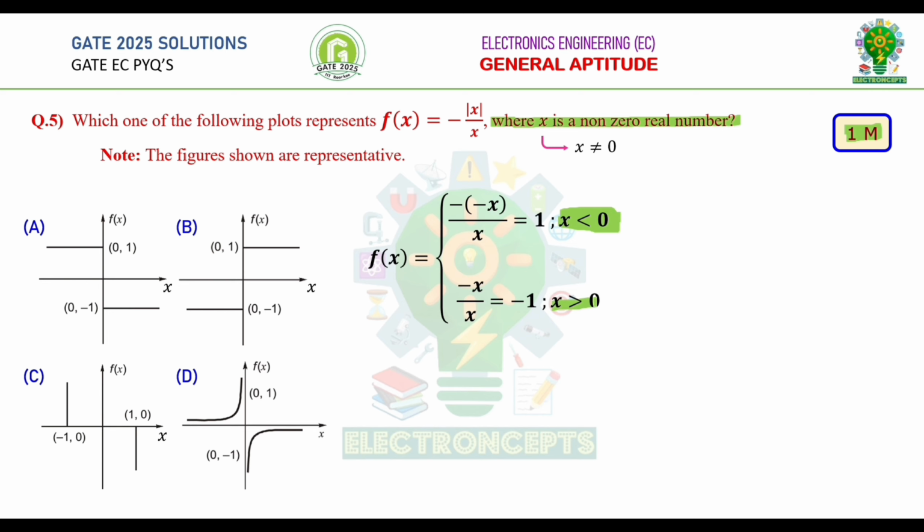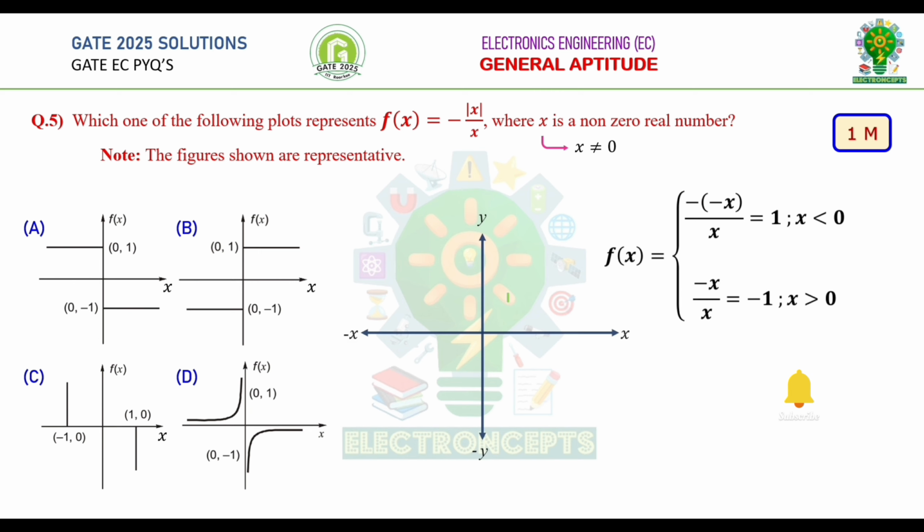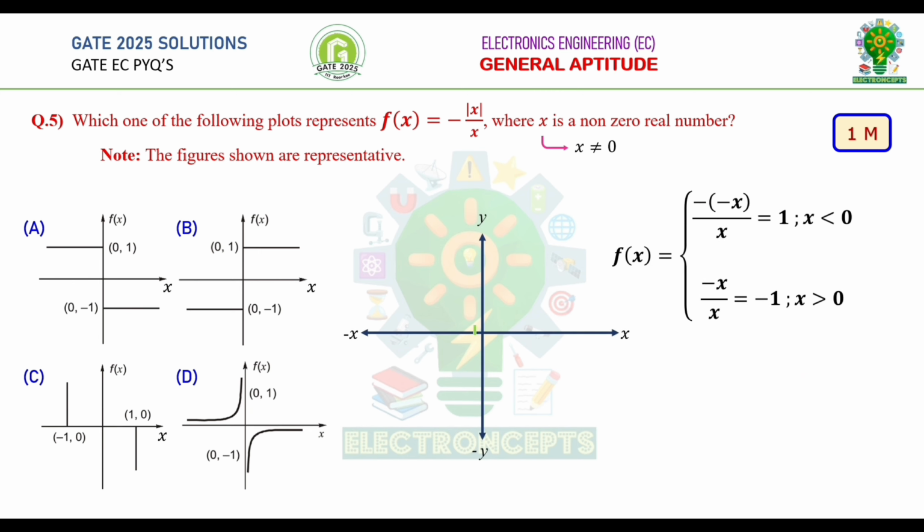Similarly, if x is greater than 0, modulus of x can be taken as x, which is equal to minus x upon x, which is equal to minus 1. Therefore, the value of f of x takes minus 1 for all x greater than 0. Now let's plot the graph accordingly. For values x less than 0, f of x is equal to 1. For the values x greater than 0, the value of f of x is equal to minus 1. Therefore, the graph looks like this. Therefore, option A is correct. Let's go to next question.